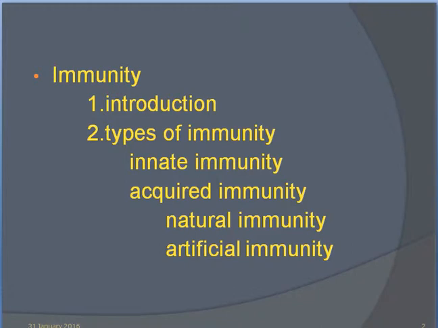Today we are discussing immunity. So, immunity, introduction of immunity. These are the types of immunity: innate immunity, acquired immunity, natural immunity, and artificial immunity.